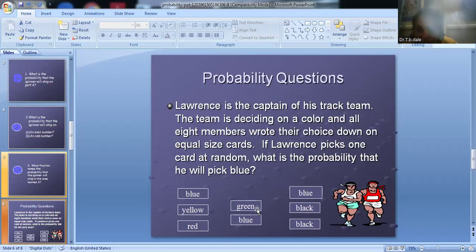If he chooses the green card, the probability is 1 by 8. Here the question asks only for the blue card probability, but we have given the others too: yellow card, red card, green card, blue card, black. This is the simultaneous condition of the probability.